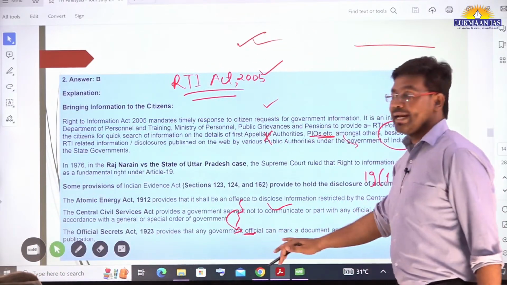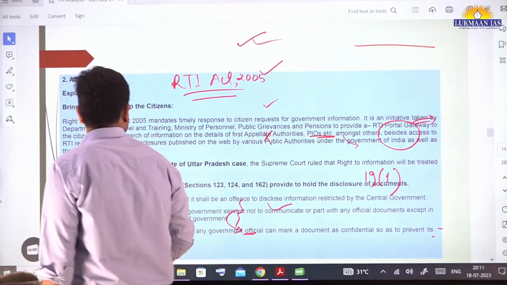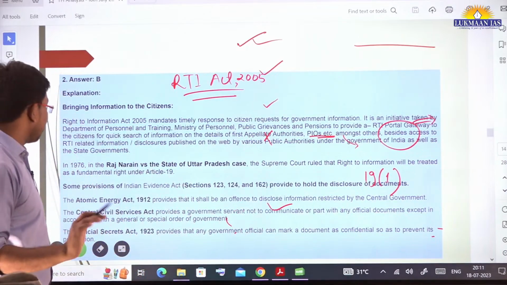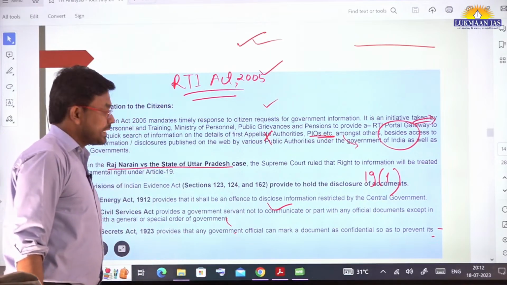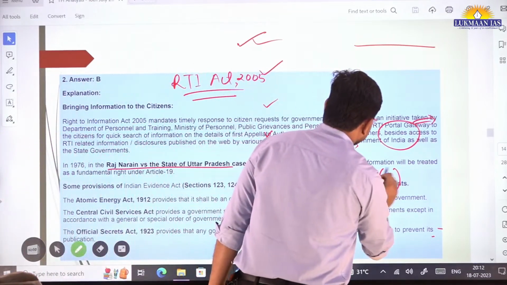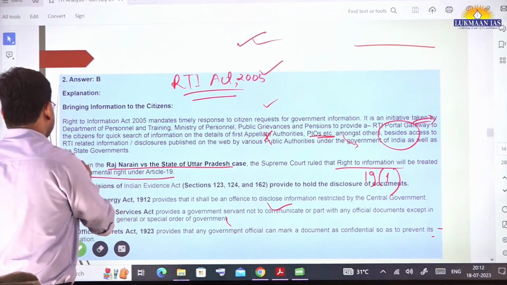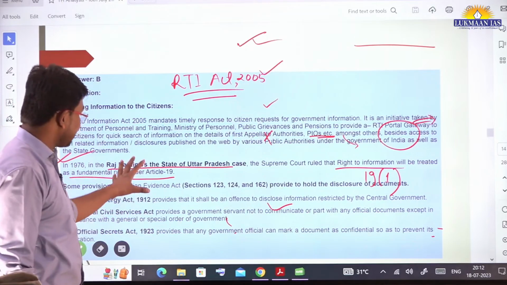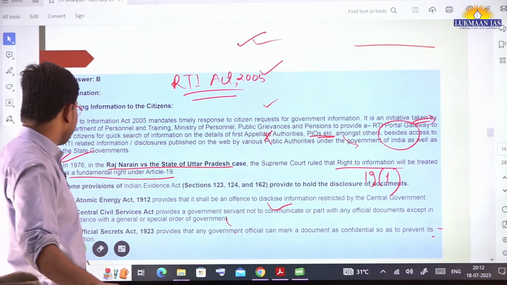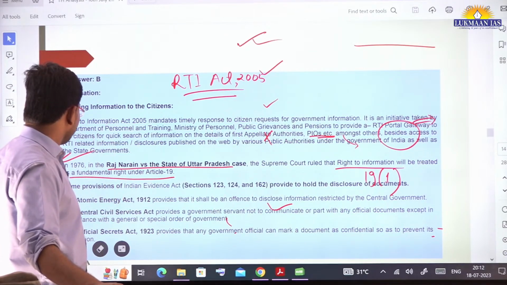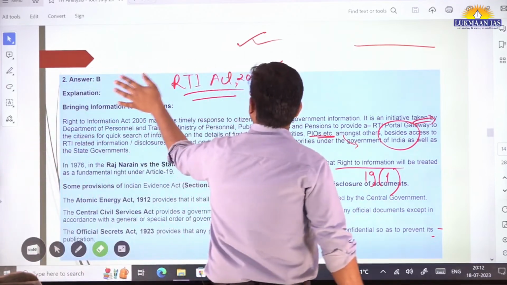Yes, option B is the right answer, and you can go through the explanation in your free time, right? And here we have mentioned the Supreme Court case also, that says Raj Narayan versus State of Uttar Pradesh case. And in this case, the Supreme Court of India has ruled that right to information will be treated as a fundamental right under Article 19 of the Constitution of India. Okay, so you can refer to this particular judgment of the Supreme Court of India in this case. Okay, so with this, we will move to the next topic quickly.